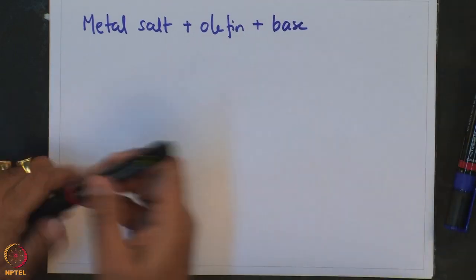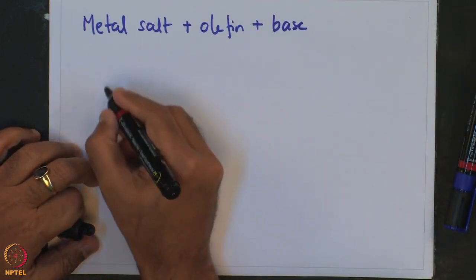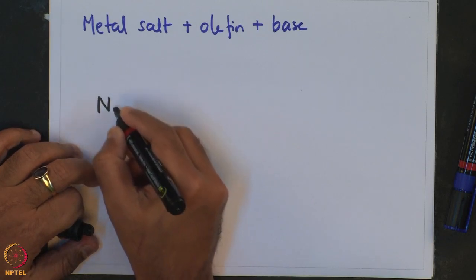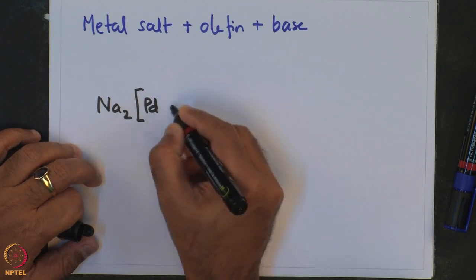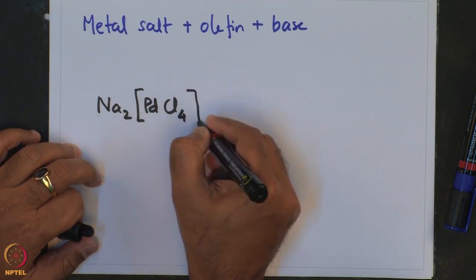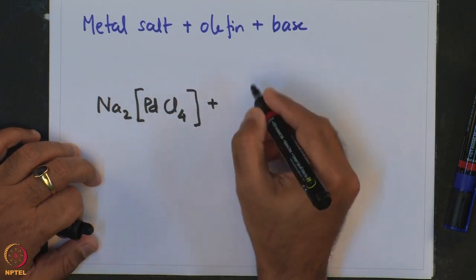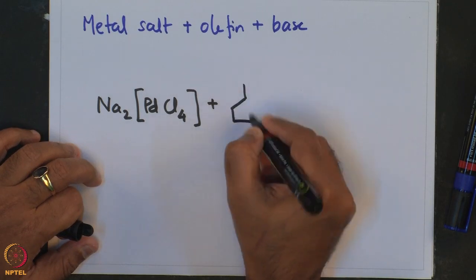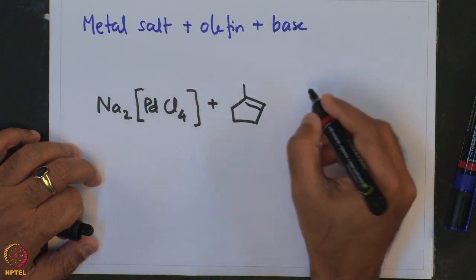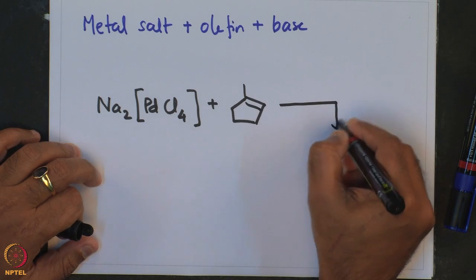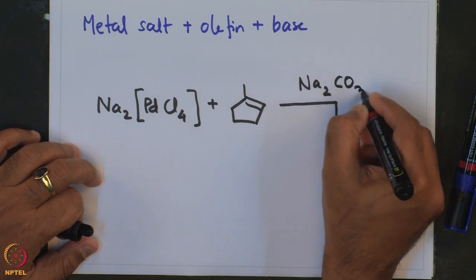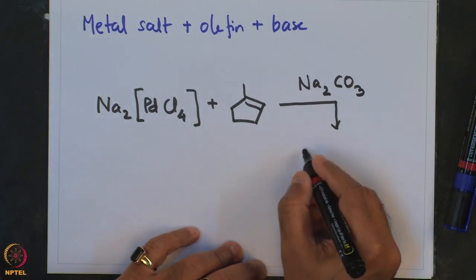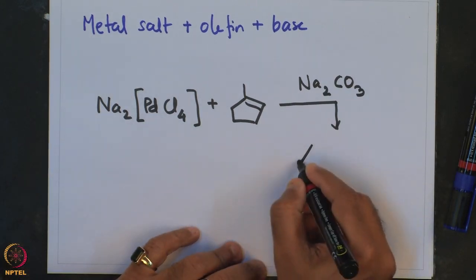For example, reaction of disodium PdCl4 with this olefin in presence of sodium carbonate gives the corresponding allyl complex.